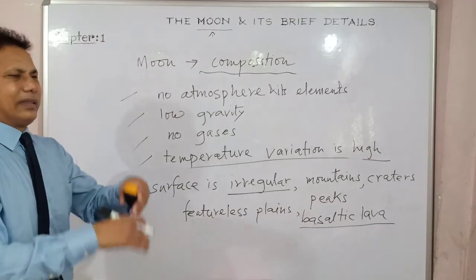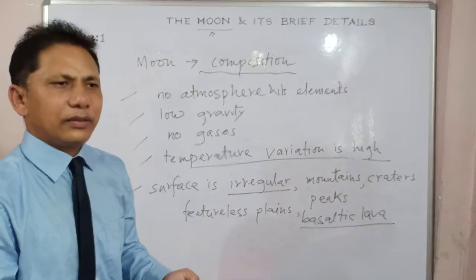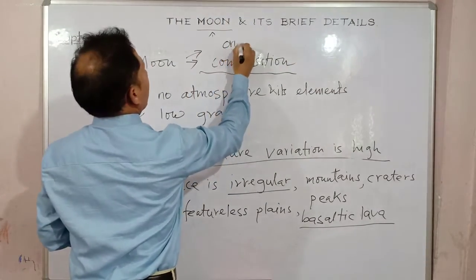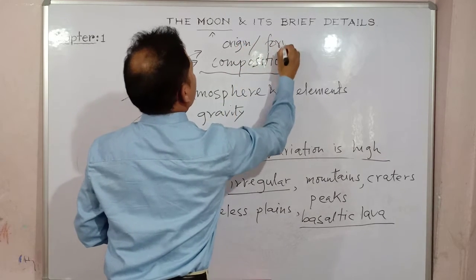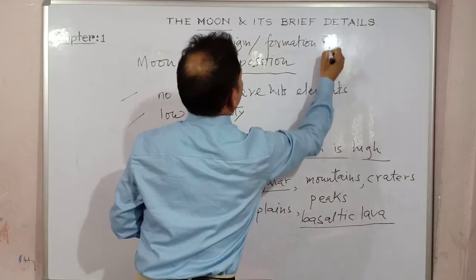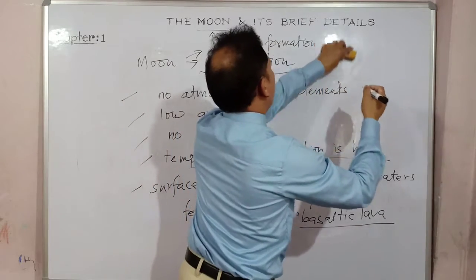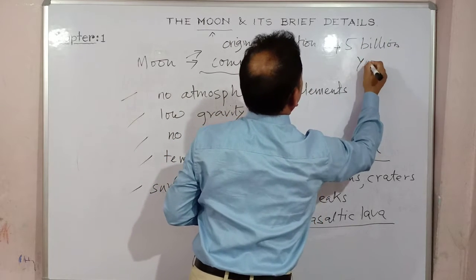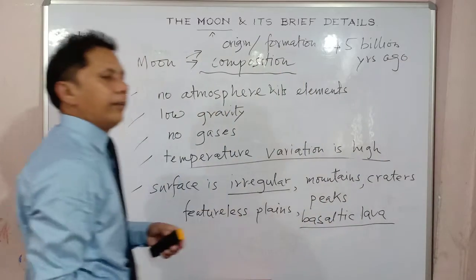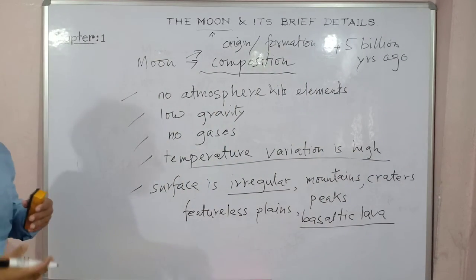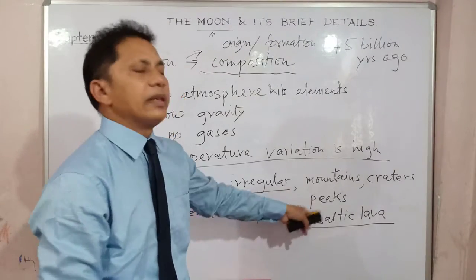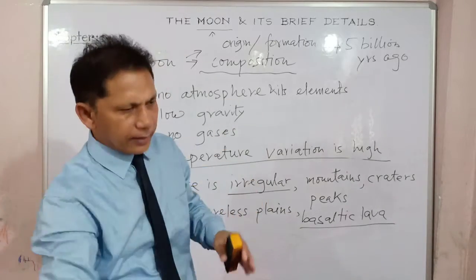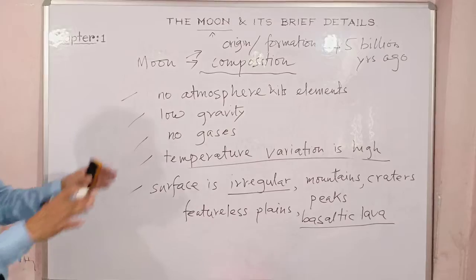Clear? It is believed by scientists that the origin, the formation of the moon, was about 4.5 billion years ago. The soil there has been tested, and it is basaltic in nature, right? It is very irregular: peaks are there, caves are there, craters are there, vertical points, and also featureless plains.